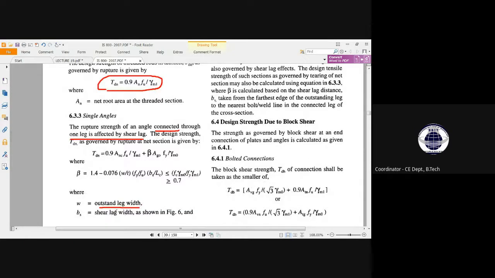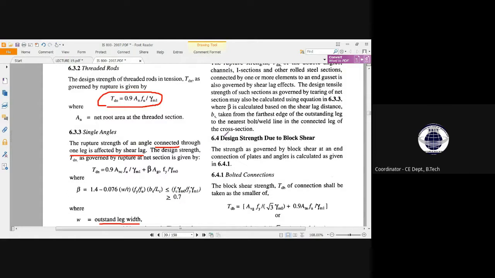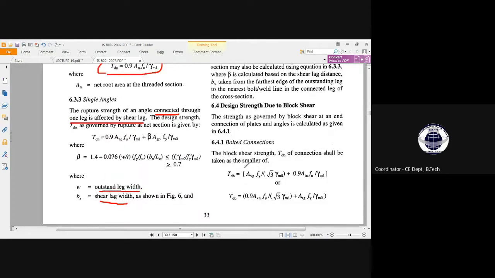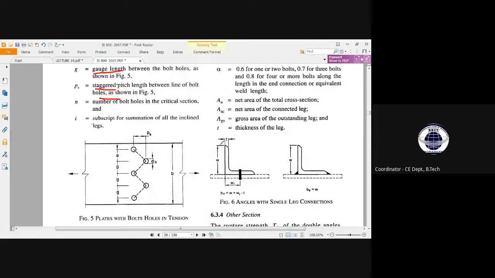bs is the shear lag width. So there is a width from which the shear will lag. See, for these cases, this is a bolting connection. An angle member is connected with this plate by this bolt. So what will be the shear lag width? This will be w plus wl, maybe it is saying wl, w plus wl minus the thickness will be our bs for this case.